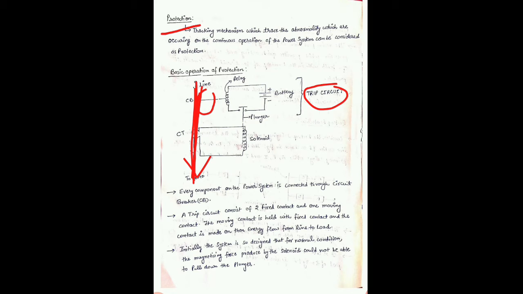This is the flow of energy that is shown here. Now initially we can consider the system is designed for normal condition. Normal condition means that there is no fault in the line. If there is no fault in the line, then the magnetizing force produced by the solenoid is not able to pull the plunger.